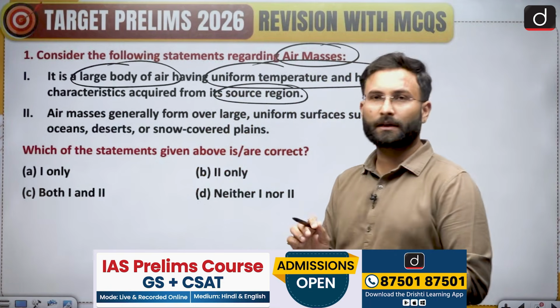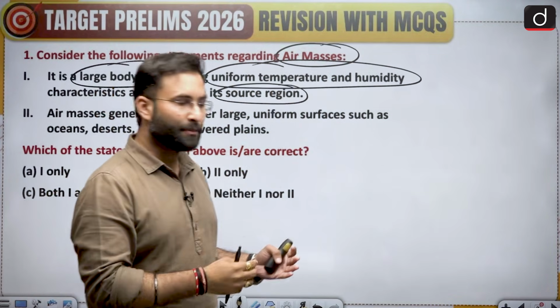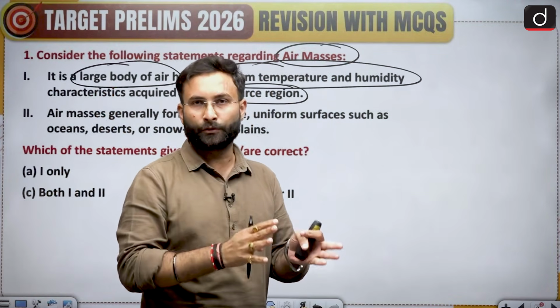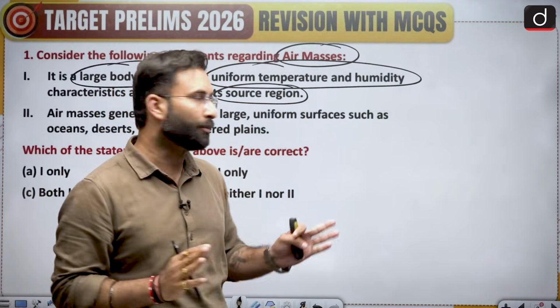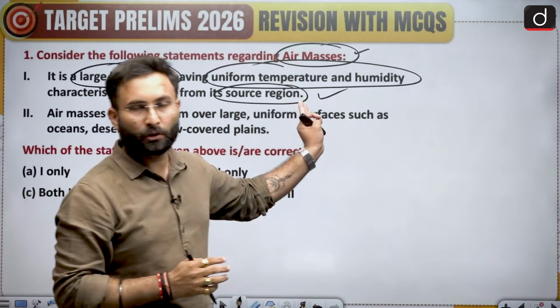There are three things. One, that the body of air is large. Second, there is a source, and because of that source they have acquired a few characteristics related to the temperature and humidity. Obviously, we are talking about the air mass. This particular statement is true.